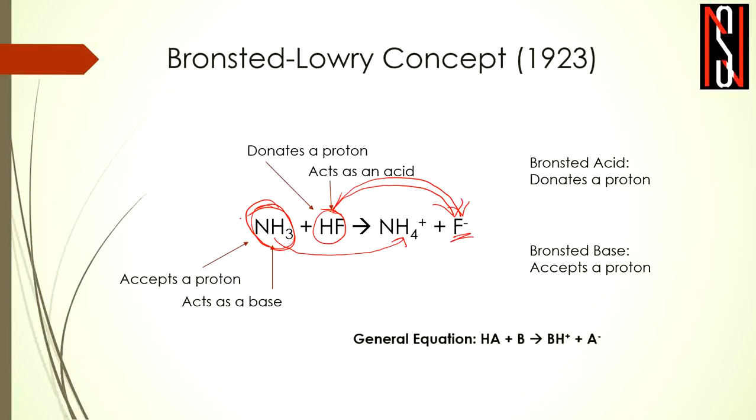So this is the generalized equation of the Bronsted-Lowry concept, where HA is the acid, which is capable of donating a proton, and the base is a substance which is capable of accepting a proton. Okay, so we can summarize in this manner: in 1923, Bronsted and Lowry pointed out independently that acid-base reactions can be interpreted as proton transfer reactions.